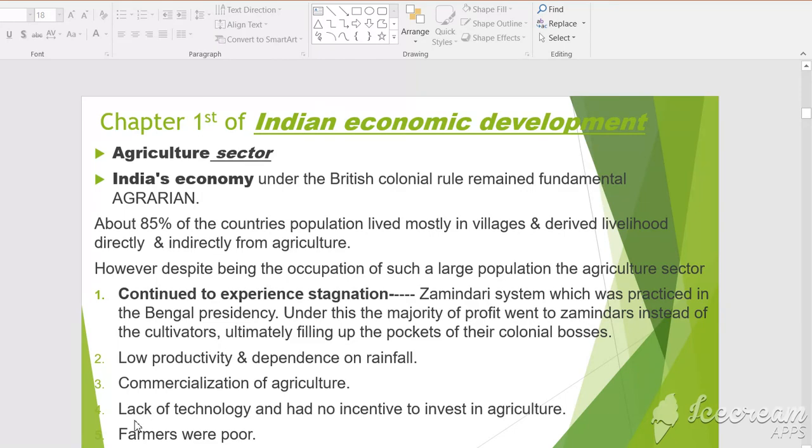The next feature of the Indian agriculture was lack of technology. Farmers used traditional methods of farming, and because of it the productivity in the agriculture sector was low and they had no incentive to invest in agriculture. They did not have money to invest in agriculture, and farmers were poor. Children, these all were the features of Indian agriculture at the time of the British period. Number 1, stagnation. Number 2, low productivity. Number 3, dependence on rainfall. Number 4, commercialization of agriculture. Next, lack of technology and no incentive.